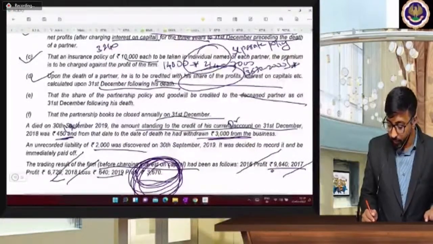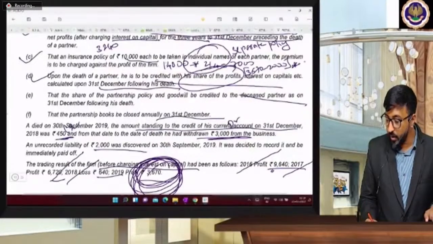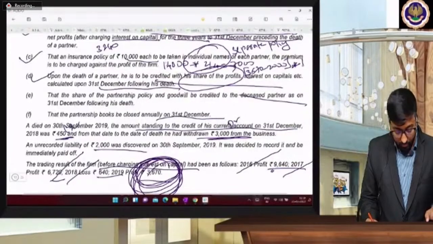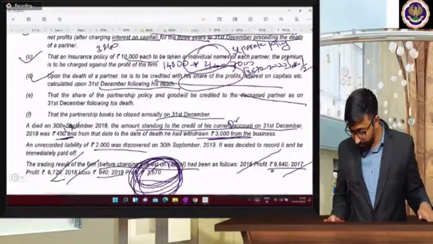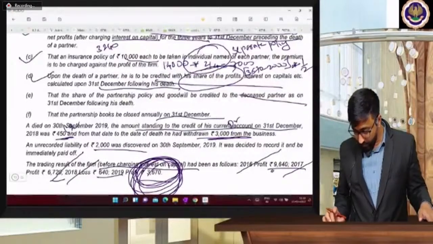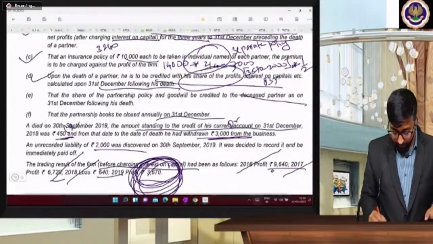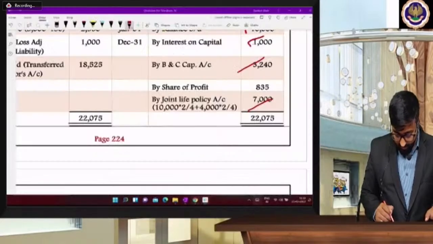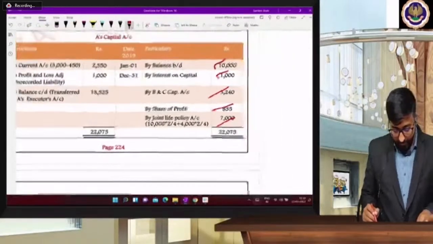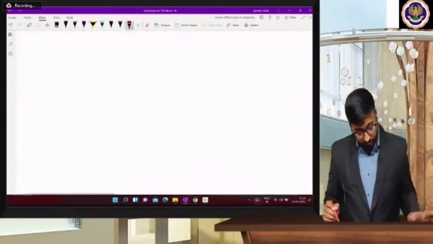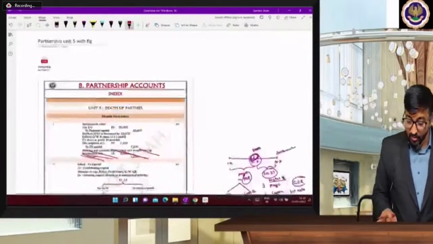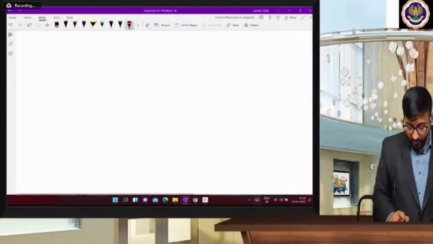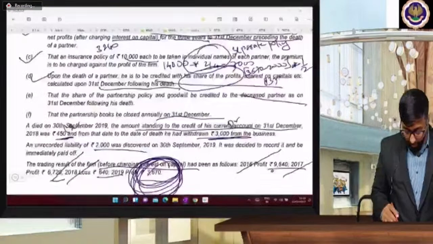Into 1/2 ना? हाँ, B का 835. Let's check the answer. 835. Yes, sir. Easy? बेटा लग रहा है उतना easy नहीं था. I made it very easy now. Line by line you have to understand.